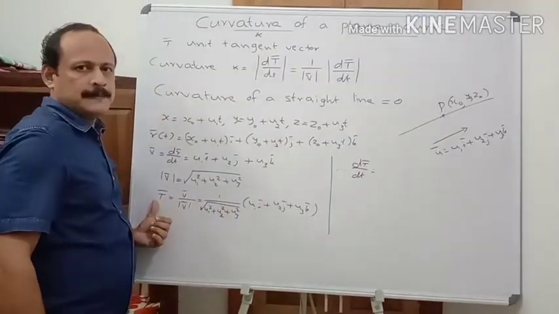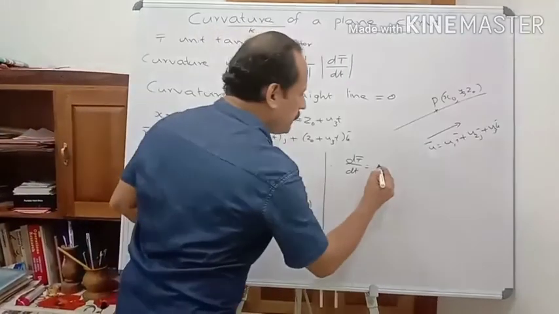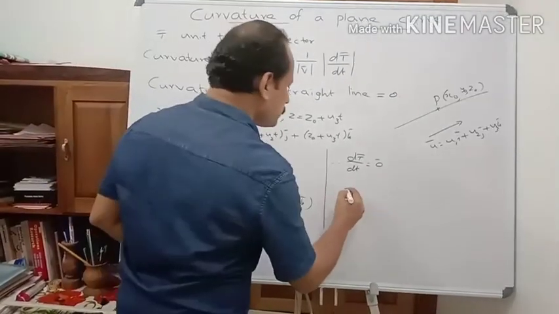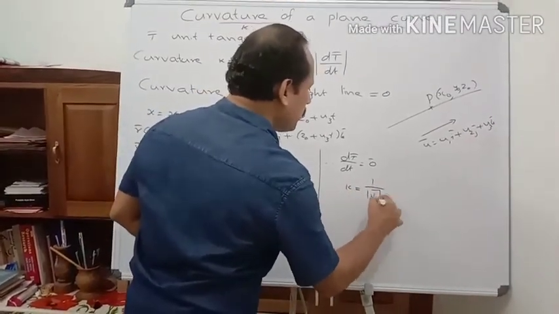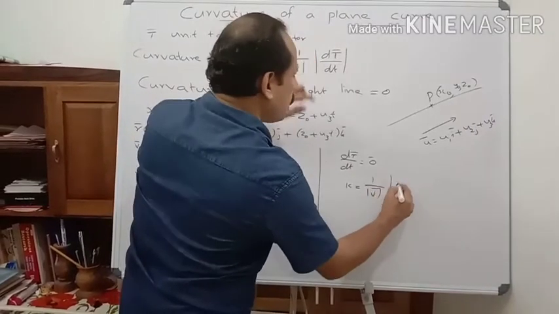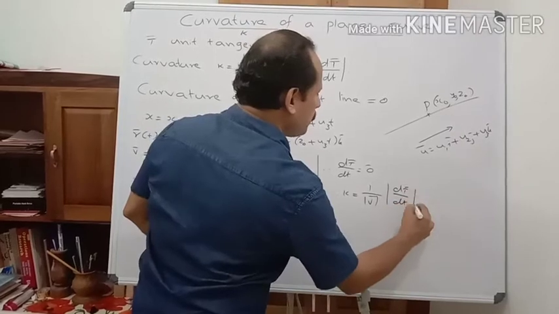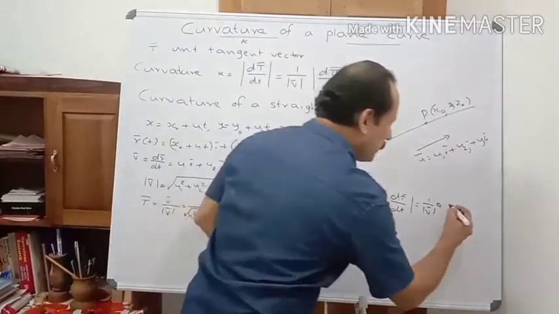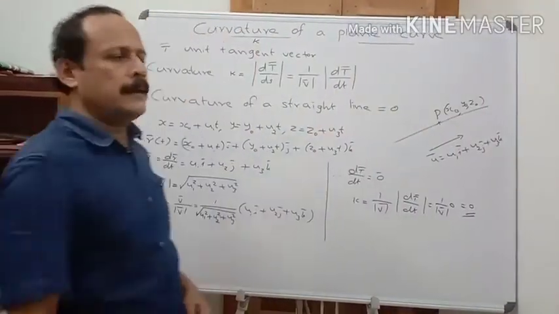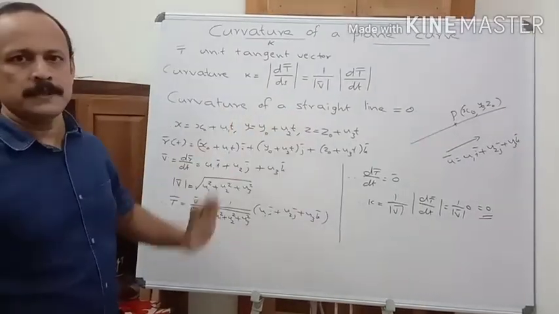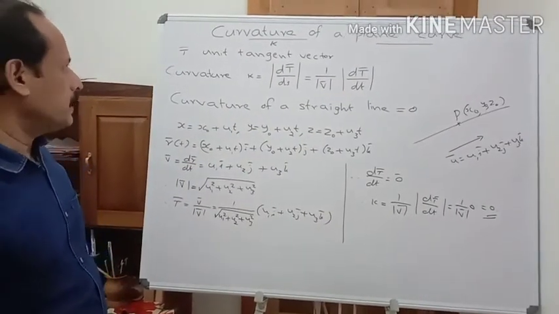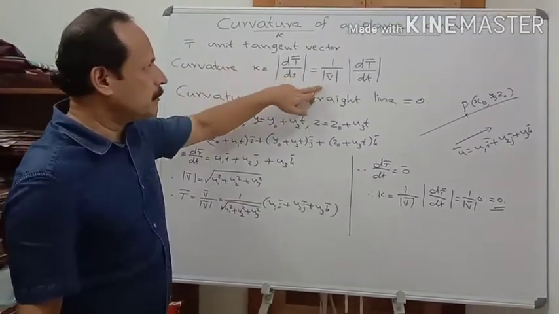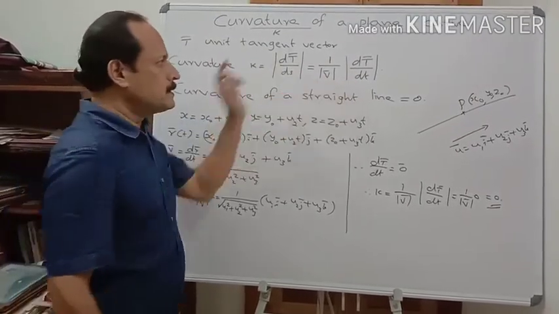Therefore, derivative of t bar with respect to t is the 0 vector, and therefore kappa equal to 1 by mod v bar into mod dt bar by dt, which is equal to 1 by mod v bar into 0, equal to 0. That is, curvature of a straight line is 0. And one thing, in this formula, mod v bar appears.